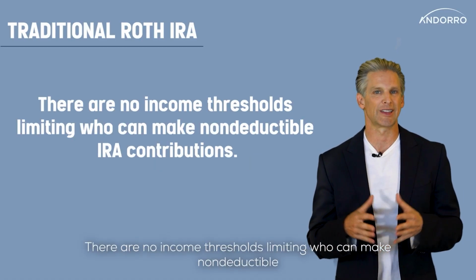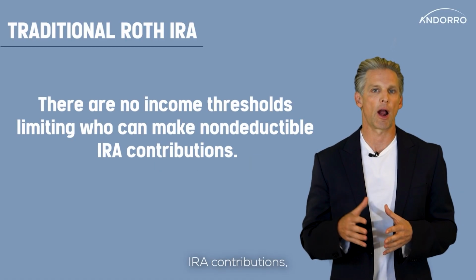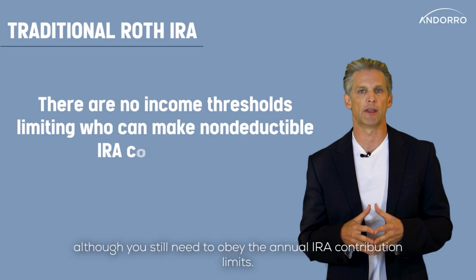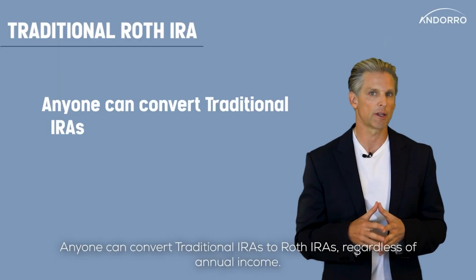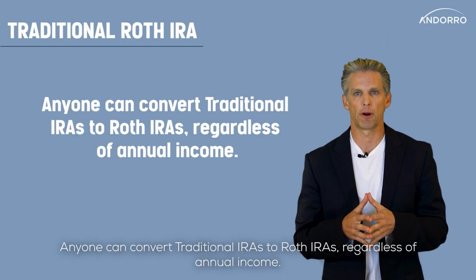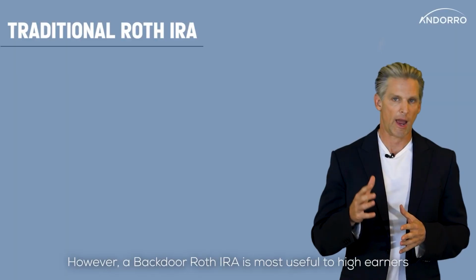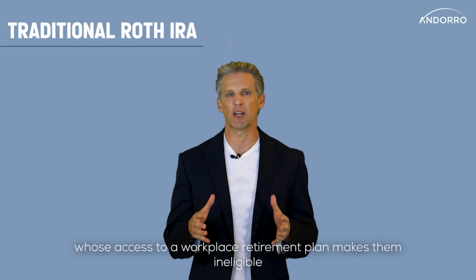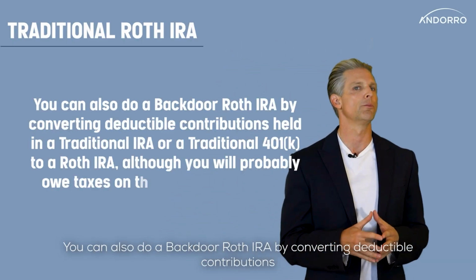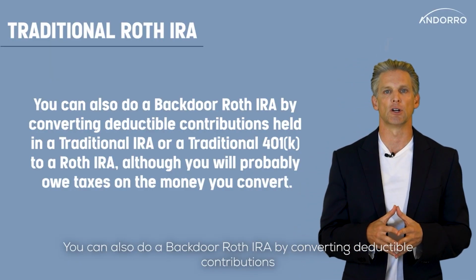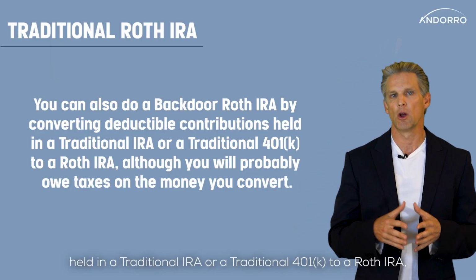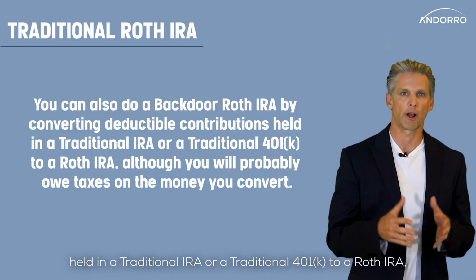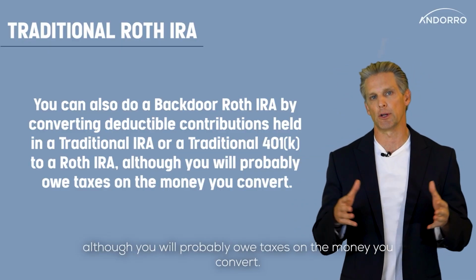There are no income thresholds limiting who can make non-deductible IRA contributions, although you still need to obey the annual IRA contribution limits. Anyone can convert traditional IRAs to Roth IRAs regardless of annual income. However, a backdoor Roth IRA is most useful to high earners whose access to a workplace retirement plan makes them ineligible to deduct their traditional IRA contributions in the first place. You can also do a backdoor Roth IRA by converting deductible contributions held in a traditional IRA or a traditional 401k to a Roth IRA, although you will probably owe taxes on the money you convert.